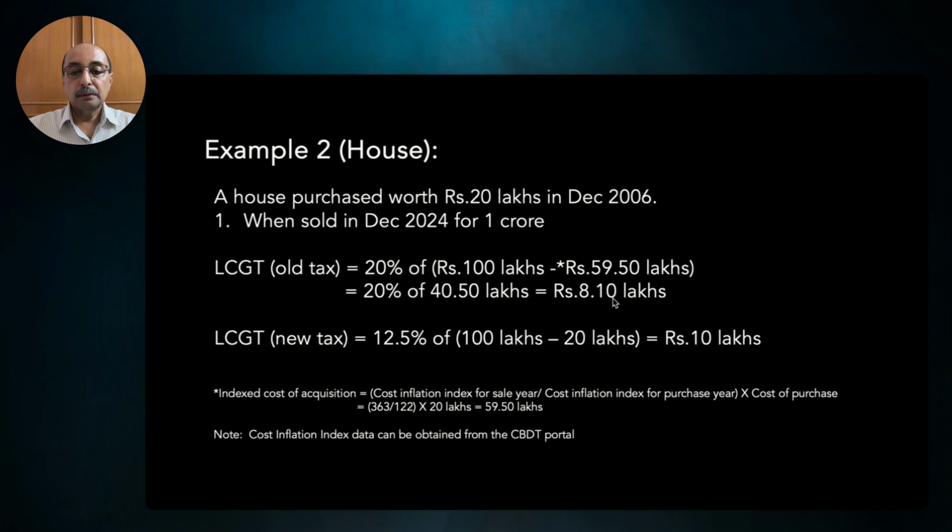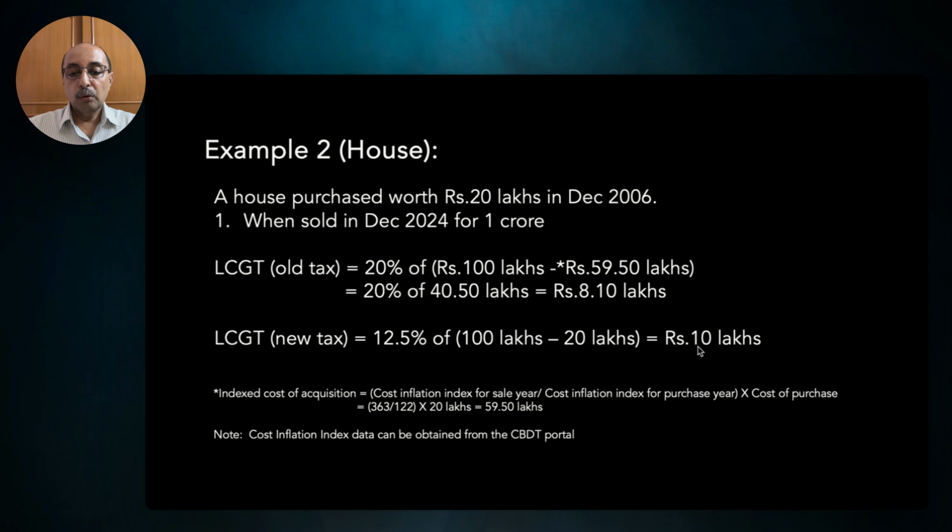8.10 lakhs. If you calculate the same as per the new tax regime, the long-term capital gain tax equals 12.5% of 100 lakhs minus the cost of purchase, which is nothing but 20 lakhs, is 80 lakhs. So 12.5% of 80 lakhs equals 10 lakhs. So you can see there's a huge difference between the taxation in the old and the new regime.